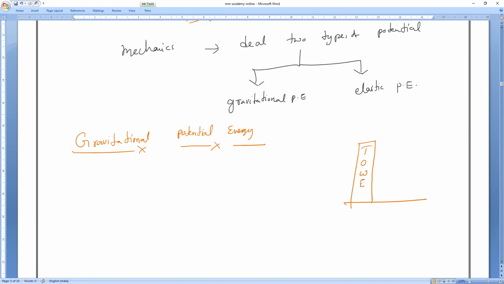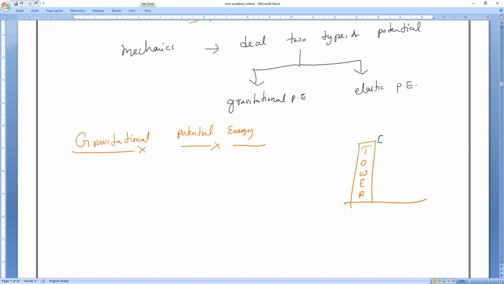Okay, so now if you notice it, all of you. The stretched arch actually possesses potential energy. If we release it, it will be converted into kinetic energy. Understand?